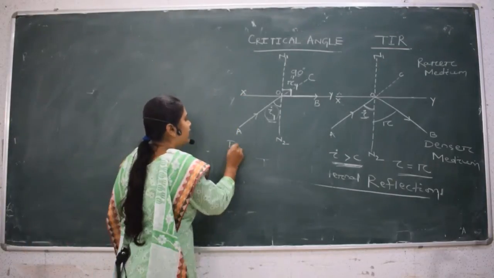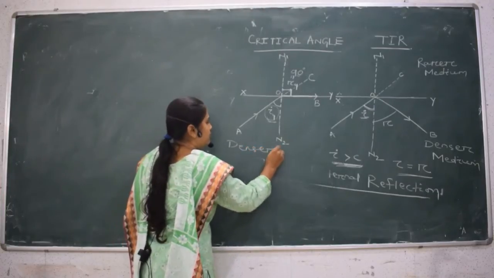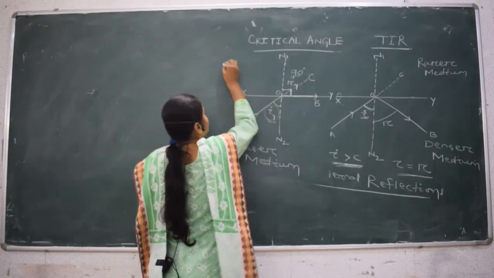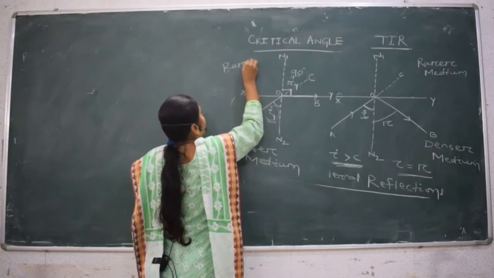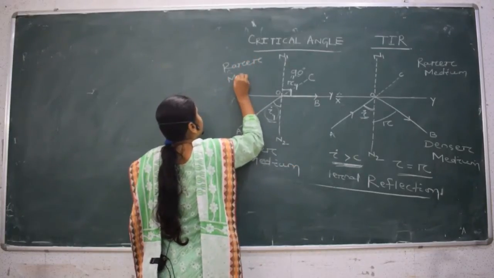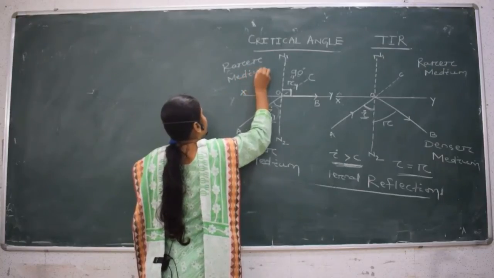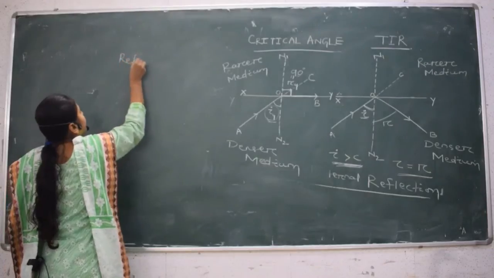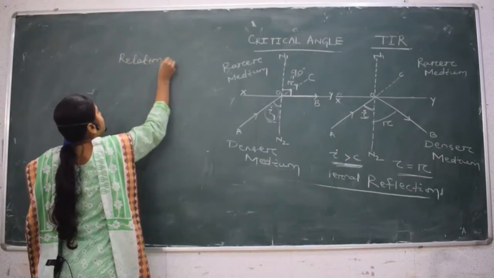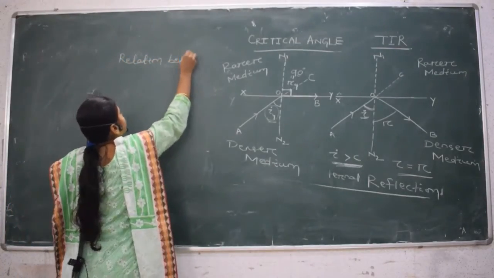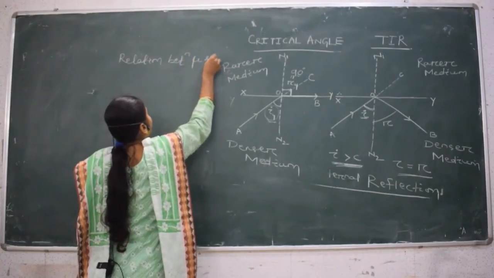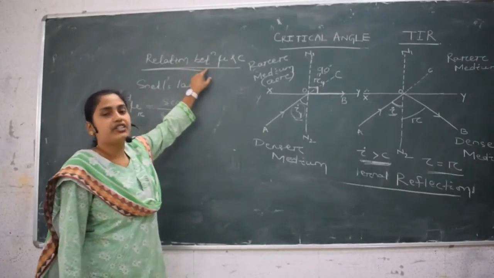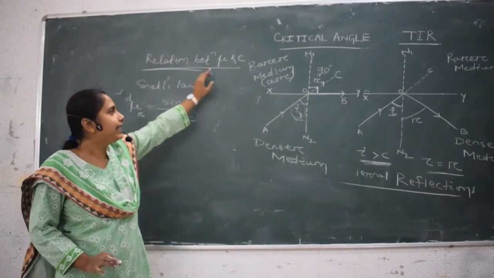Here this one is the denser medium and this one is the rarer medium. We will derive the relation between refractive index mu and critical angle C.